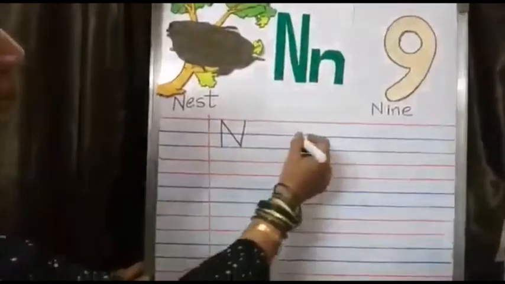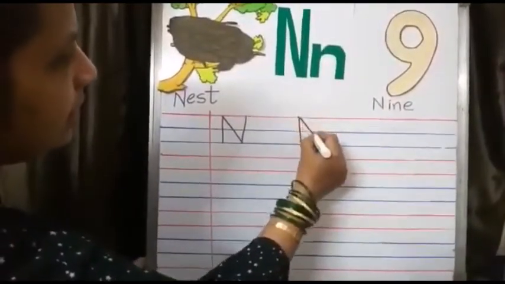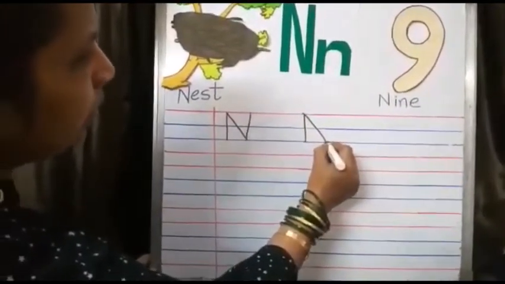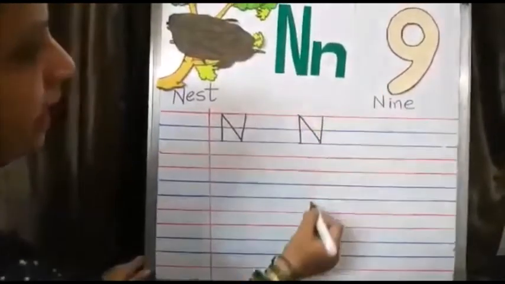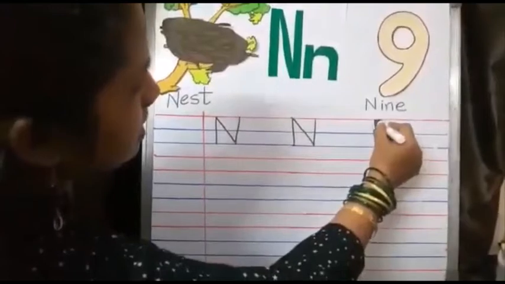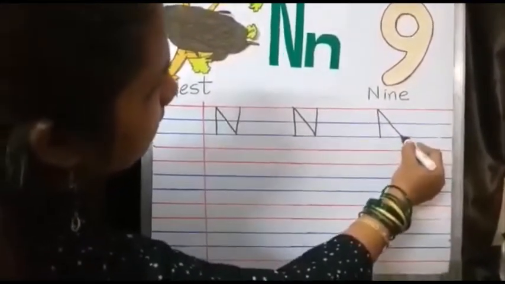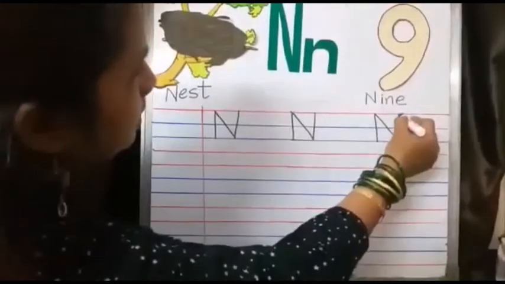N. Standing line, slanting line, and again we will go up with a standing line. We won't pick up the pencil, we'll go directly like this, up.